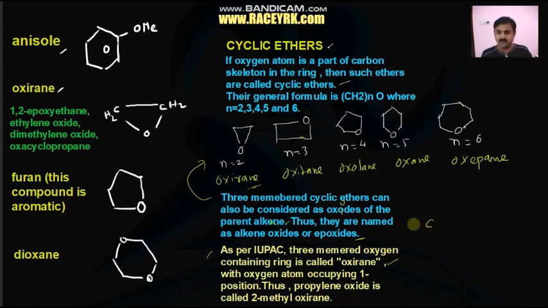Suppose we have propylene oxide like this. We will call this 2-methyl oxirane, meaning this is the second carbon, and over that we have a methyl group. That is why we call it 2-methyl oxirane.